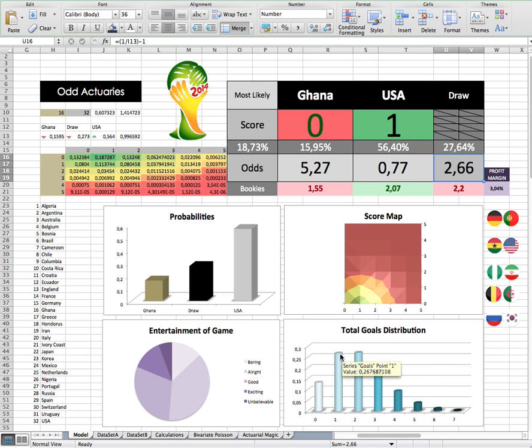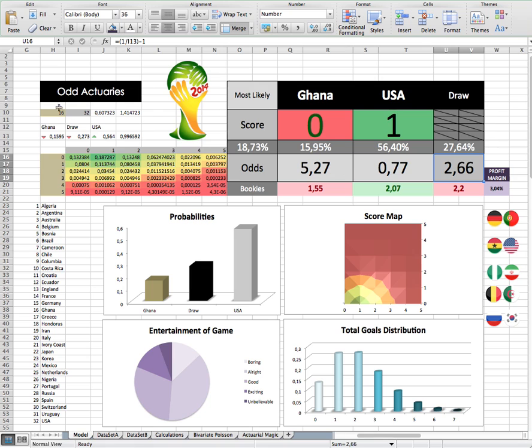Goal distribution, you can see here that it's either going to be 1 goal or 2 goals. Those are the most likely. Remember, this World Cup, we've seen some really extreme results. I mean, Spain, Netherlands, that was an off-the-chart result, which is great. It shows that the unbelievable slice does happen, which is always good news for us. So yeah, that's Ghana and USA. I hope that Ghana wins. I mean, I always like to back fellow African countries.